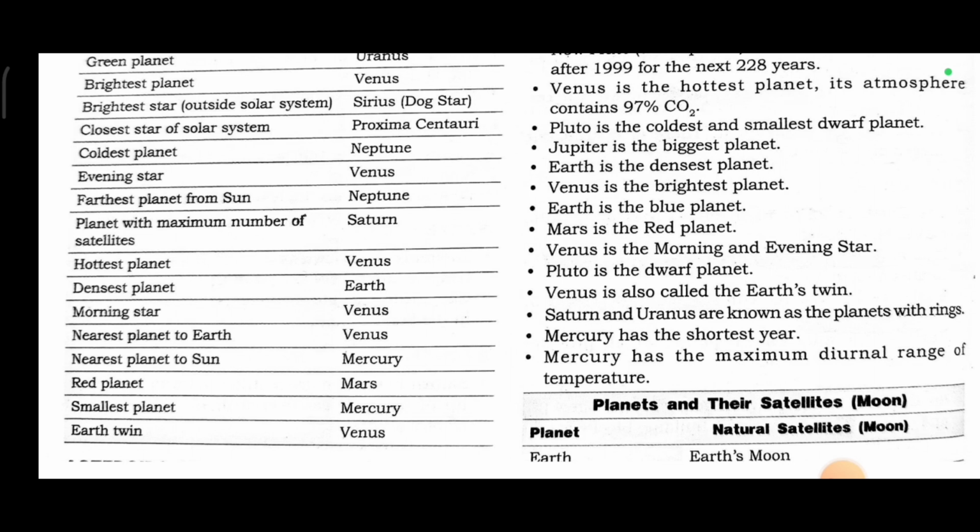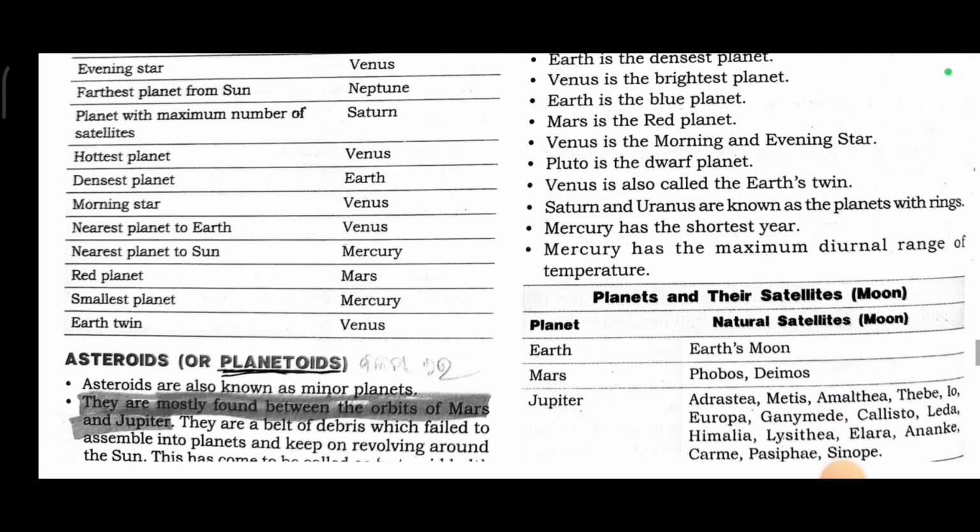Pluto is the oldest and smallest dwarf planet. Jupiter is the biggest planet. Earth is the densest planet. Venus is the brightest planet. Earth is the blue planet. Mars is the red planet. Venus is the morning and evening star.